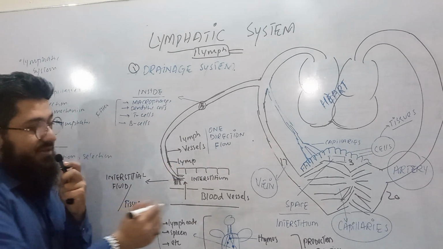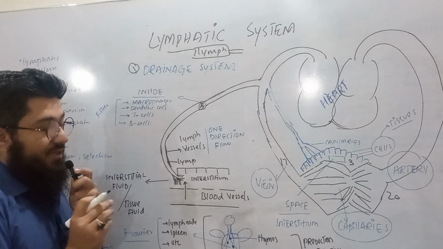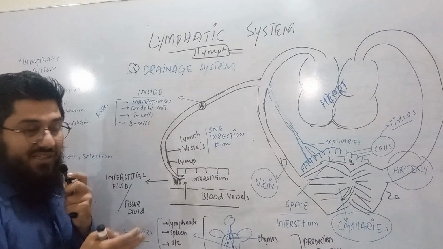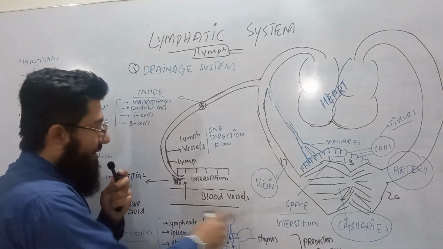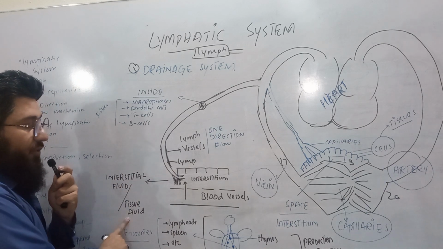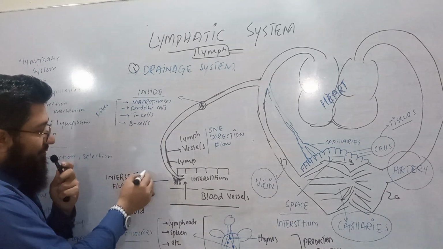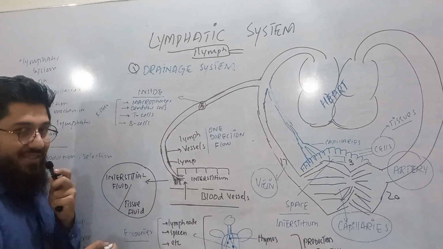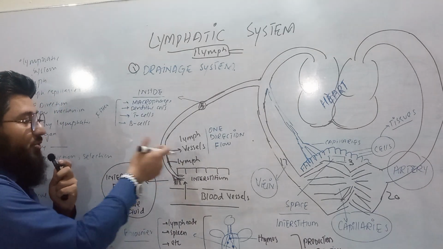Okay. First, it was the fluid in the blood vessels, in the capillaries. As it reached the interstitium, the space between the tissues, the cells and the capillaries, it was given the name interstitial fluid or tissue fluid. Now the name is changing as it moves to the second portion. The fluid is moving from the interstitium to the lymph vessel, so it will be called lymph. Now it is lymph. So tissue fluid changed into lymph.